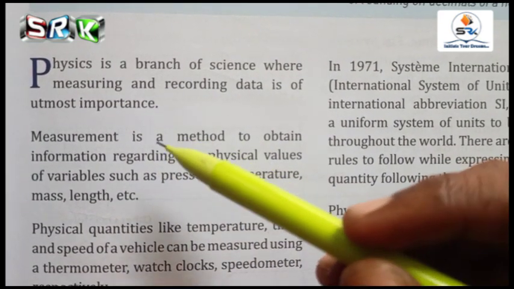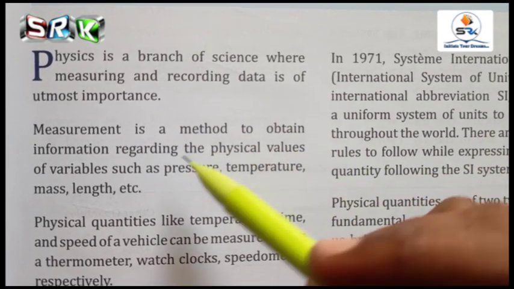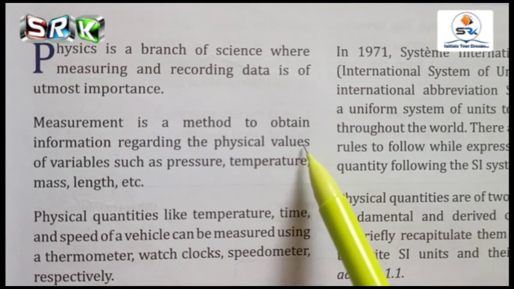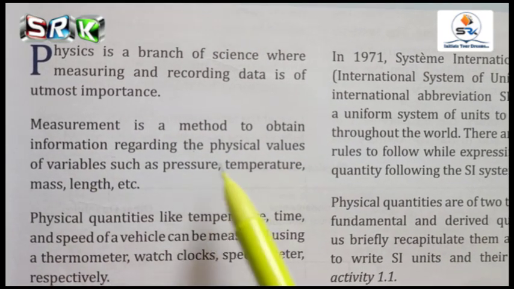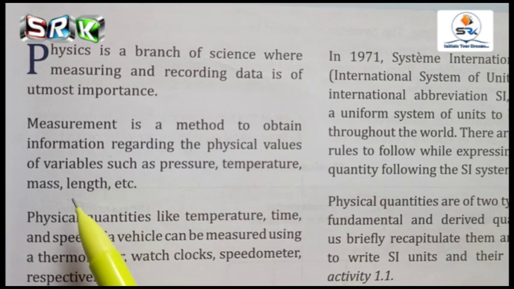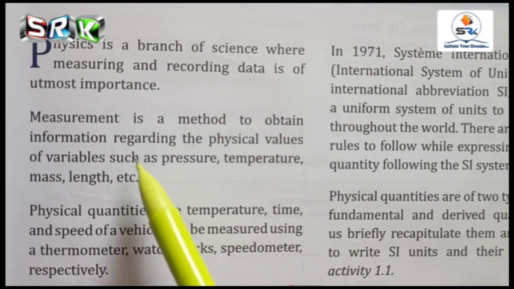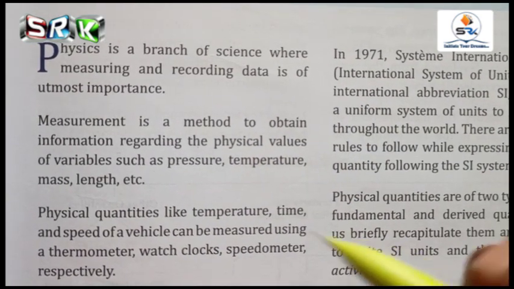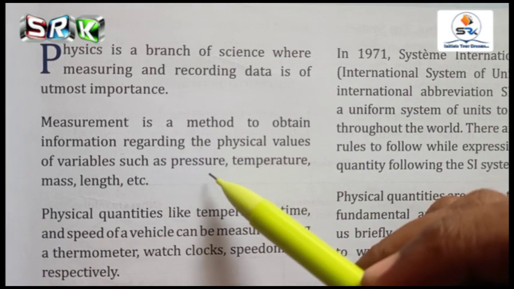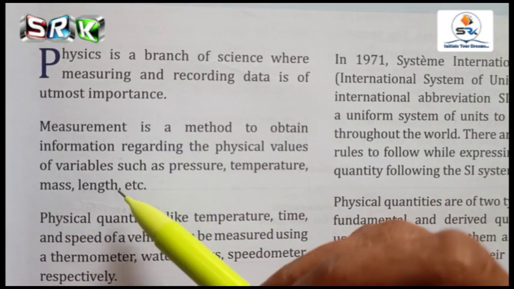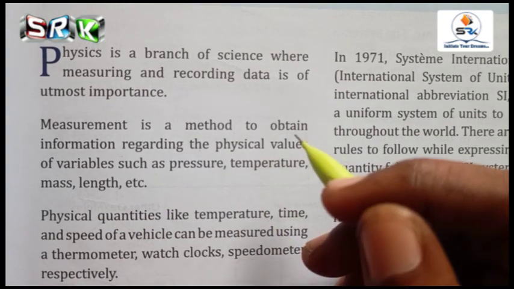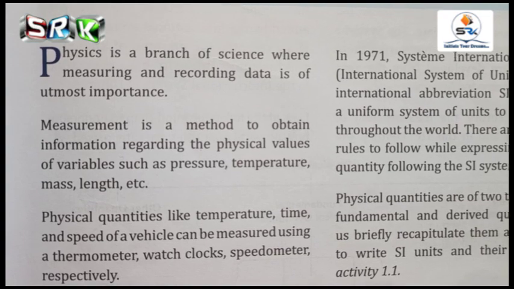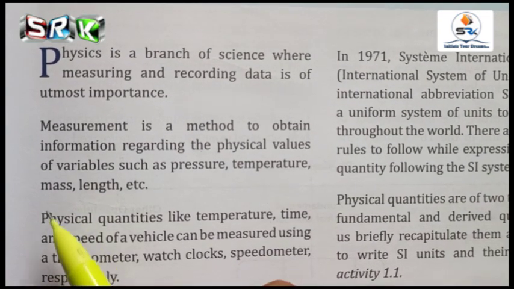And next one is measurement. Measurement is a method to obtain information regarding the physical values of variables such as pressure, temperature, mass, length, etc. So you are obtaining information from the variables. Pressure, temperature, mass, length: this will give some information about what kind of temperature is prevailing in a certain area, and what mass it has. Mass is the weight of an object.